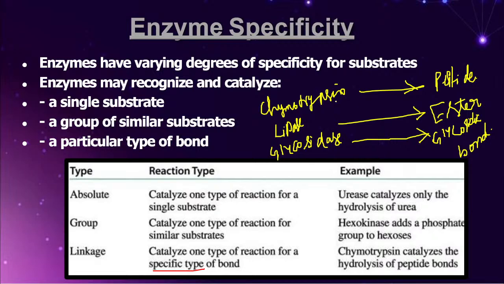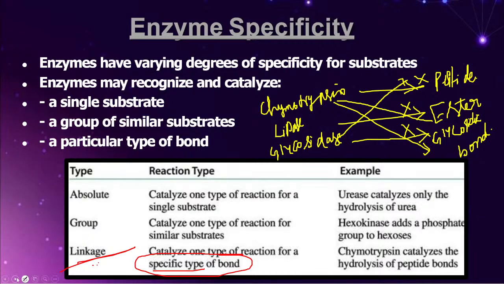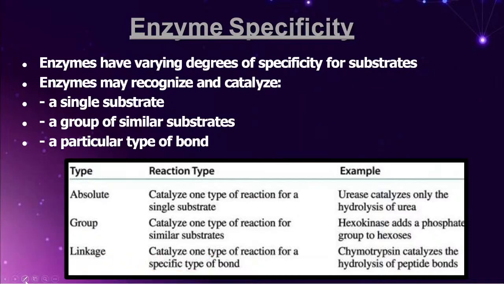So you tell me, do you think chymotrypsin can break the ester bond? Never ever. Do you think chymotrypsin can break down the glycosidic bond? Never ever. Do you think a glycosidase enzyme will cleave the peptide bond? Never ever. So what's the point I want to conclude here? In case of linkage specificity, there is only one type of reaction, friends, and that too with respect to a specific type of bond. That is the point I want you people to remember.